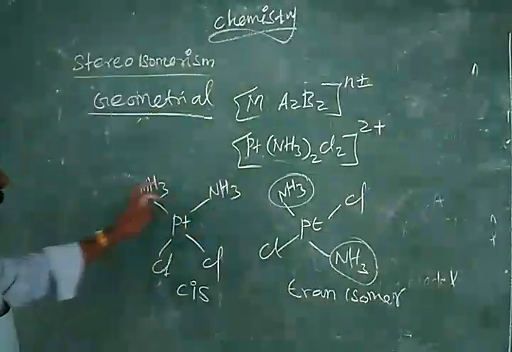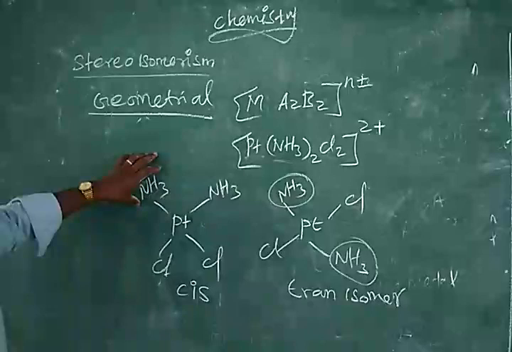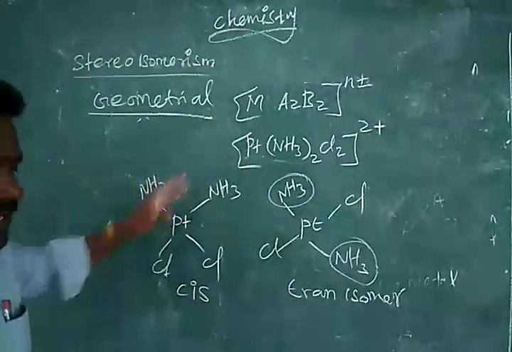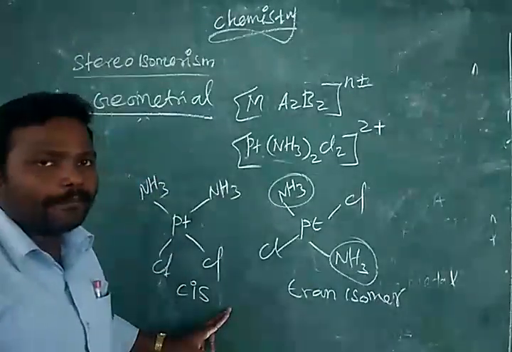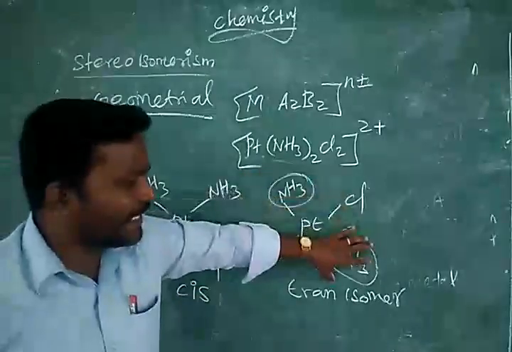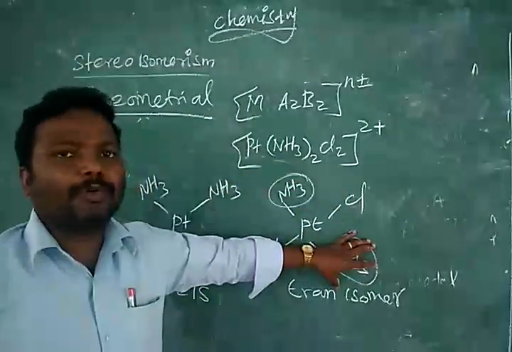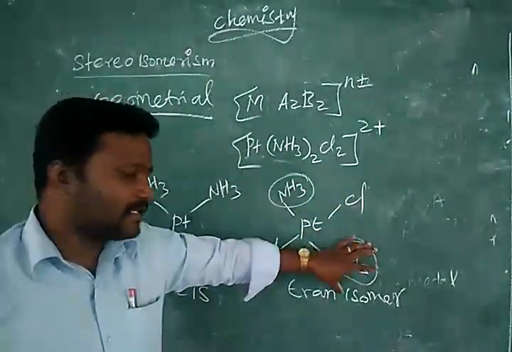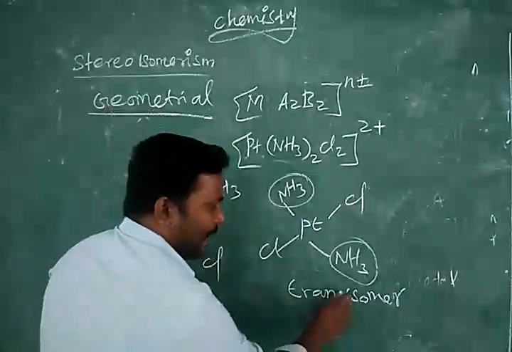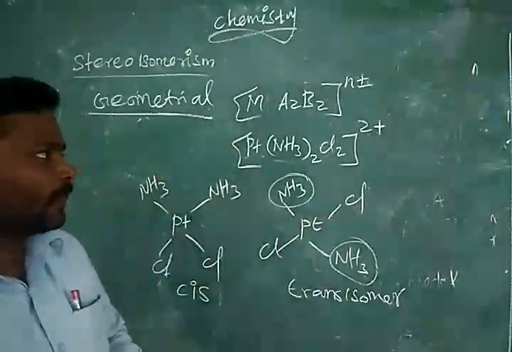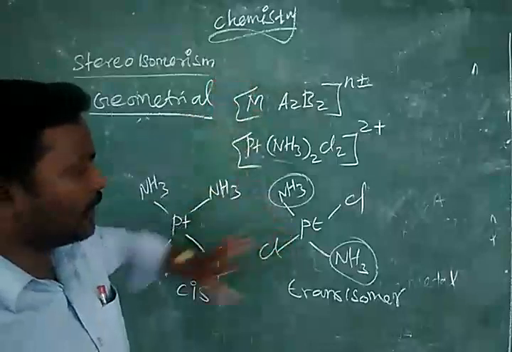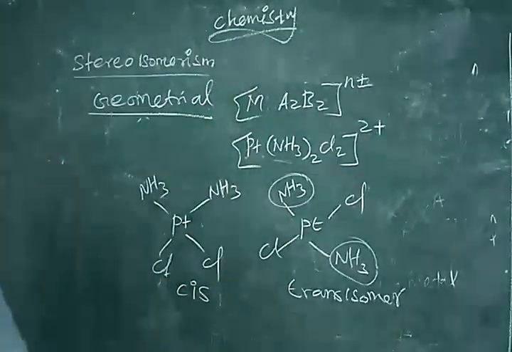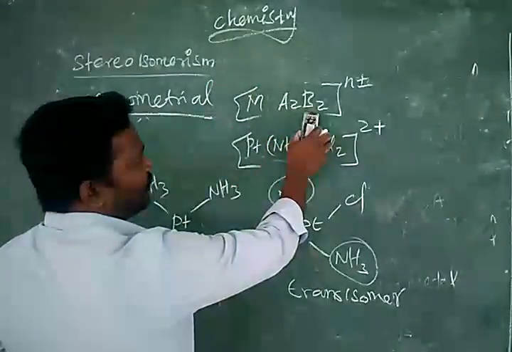So similar groups present on the same side, or adjacent position, we can say cis form. In case similar ligands are present at diagonally opposite places, we can say trans isomer. So the first formula we have completed. Now you take